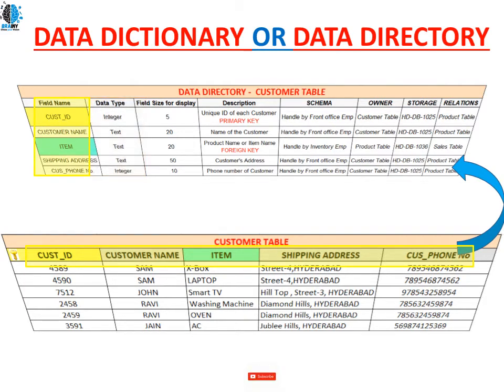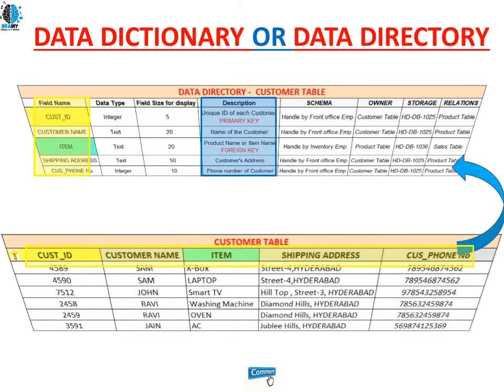Next we have the size of that particular column, how many characters that column can display. Customer ID maximum field size for displaying is 5. Customer name maximum characters we can have in one cell is 20. Item is also 20 characters. Shipping address is 50 characters. Phone number is 10 characters. So we have certain constraints on each and every attribute of this table, and all these attributes appear in our data directory table.